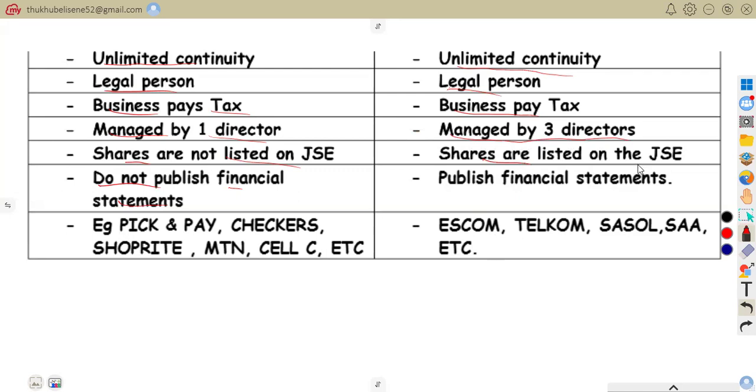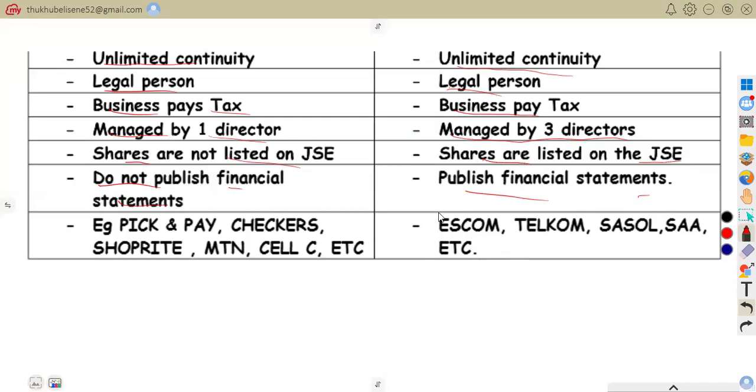Shares are listed on the Johannesburg Stock Exchange. Shares can be bought and sold on the Johannesburg Stock Exchange. Published financial statements. Unlike private, public companies do publish financial statements. Financial information must be made available to shareholders and the public.